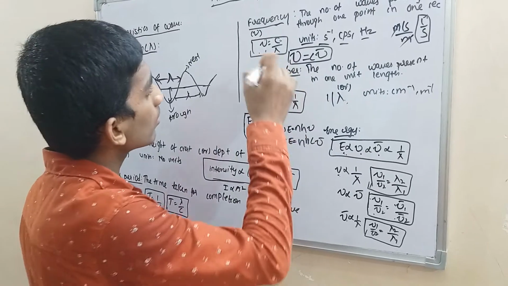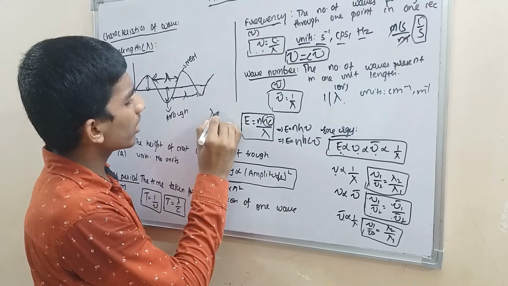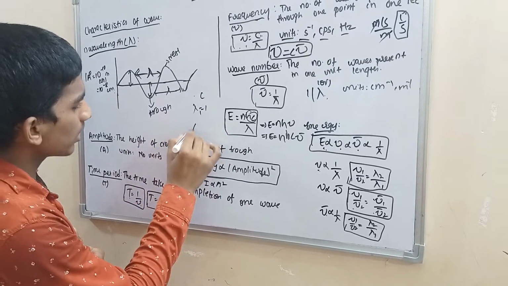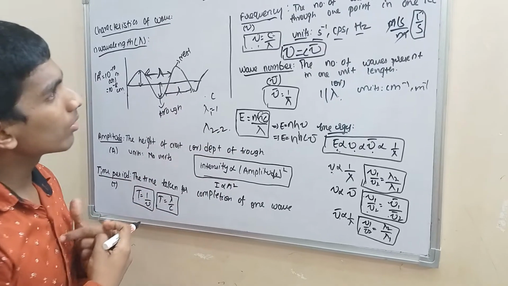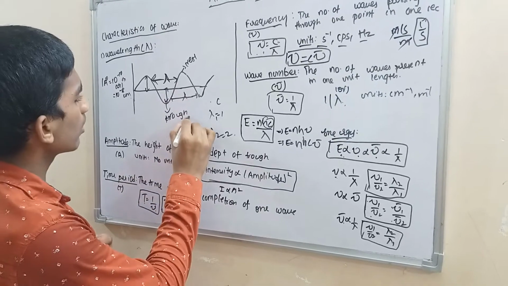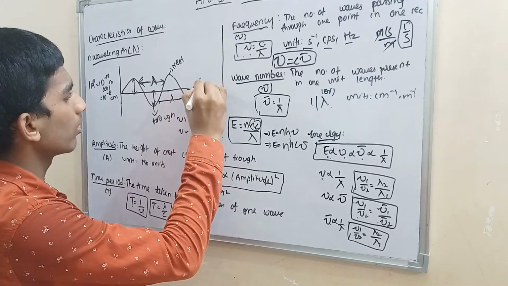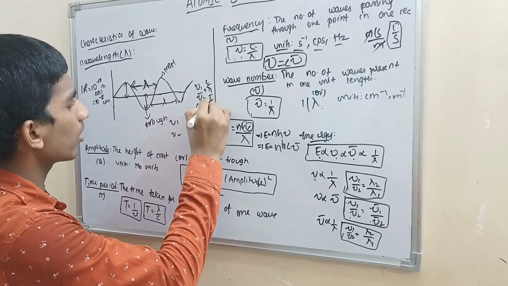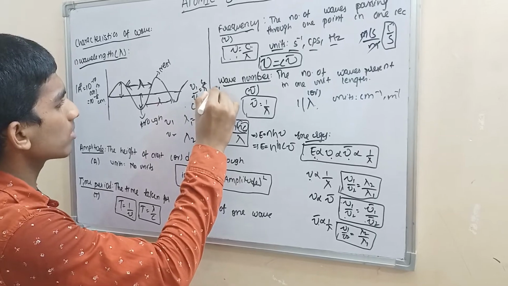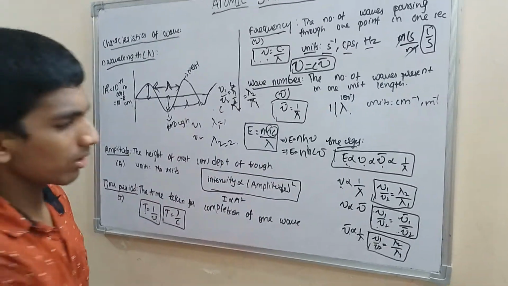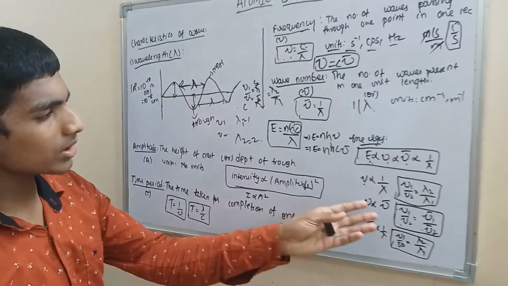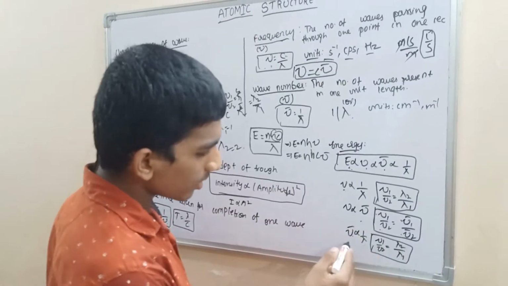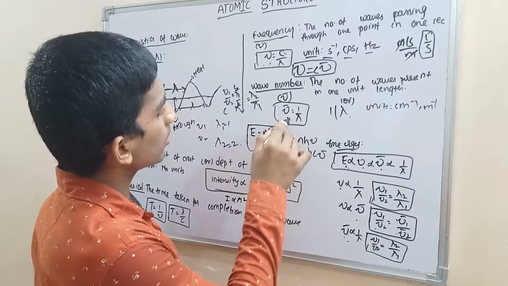Otherwise, if the given values are lambda 1 is 1 angstrom and lambda 2 is equal to 2 angstroms, and we know C, what is the ratio between nu 1 and nu 2? Nu 1 by nu 2 is equal to C by lambda 1 divided by C by lambda 2. C cancels, giving lambda 2 by lambda 1. Why? Because nu is inversely proportional to lambda. Finish. Same like this, wave number is inversely proportional to lambda. We know that.